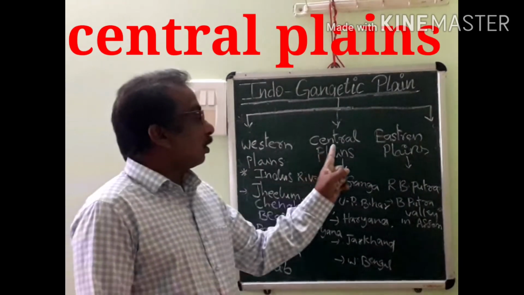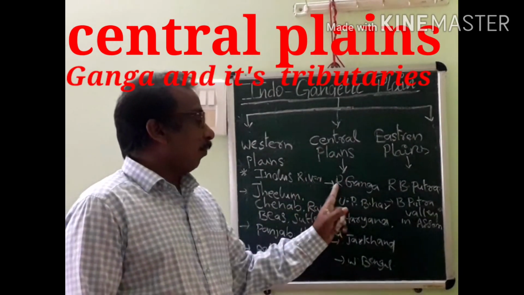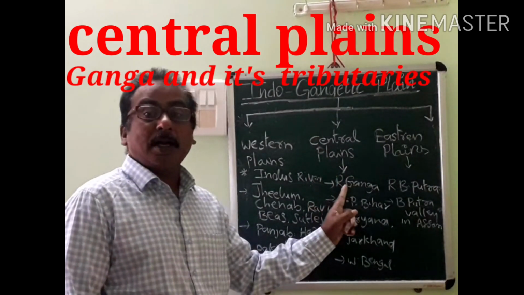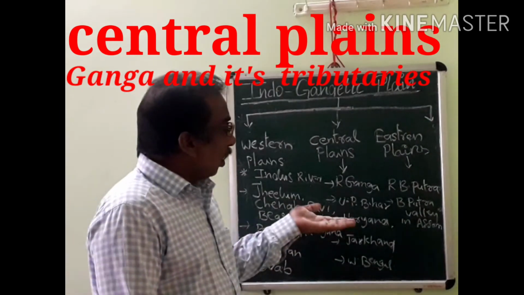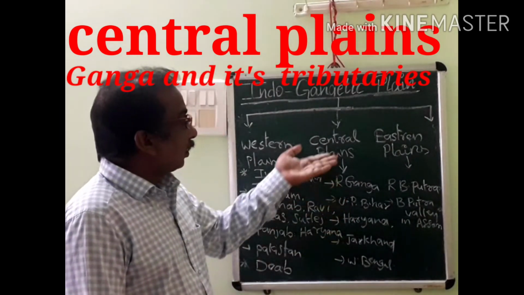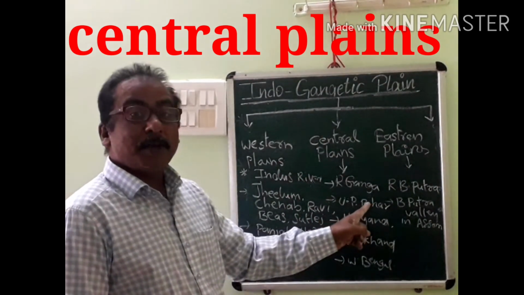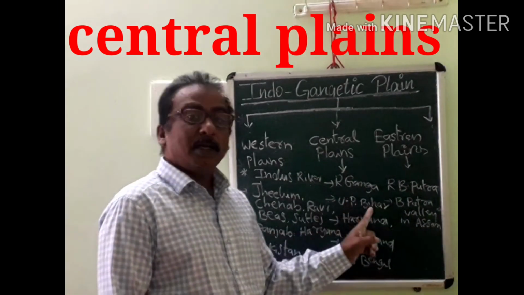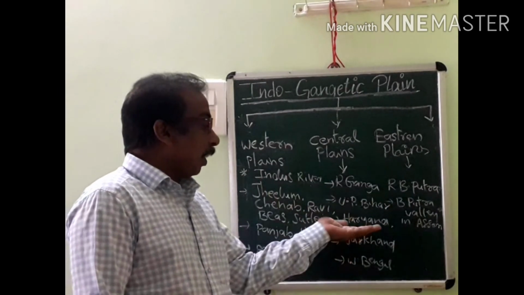Now coming to the central plains. The central plains are mainly formed by the Ganga, Yamuna and their tributaries. From where to where are the central plains located? Mainly Uttar Pradesh and Bihar. The major part of the central plains is located in Uttar Pradesh and Bihar, and partially in the eastern part of Haryana.